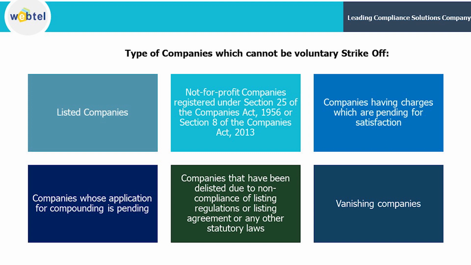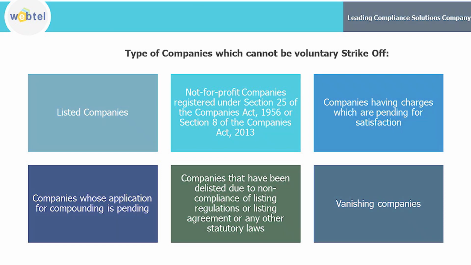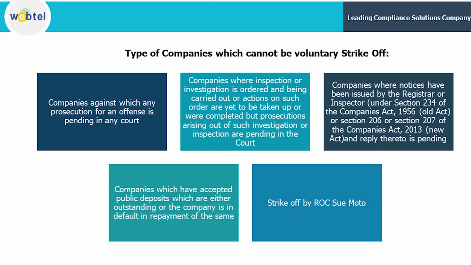Those are listed companies, not-for-profit companies registered under section 25 of the Companies Act, companies having charges which are pending satisfaction, companies whose application for compounding is pending, companies that have been delisted due to non-compliance of listing regulations or the listing agreement or any other statutory laws, vanishing companies, companies against which prosecutions for an offense are pending in any court, companies where inspection or investigation is ordered and being carried out, or action on such order is yet to be taken up or was completed but proceedings arising out of such investigation or inspection are pending in court. Also companies where notices have been issued by the Registrar or the inspector, companies which have accepted public deposits which are either outstanding or are in default in repayment, and companies struck off by the ROC suo motu.